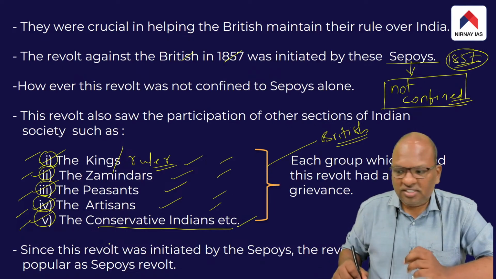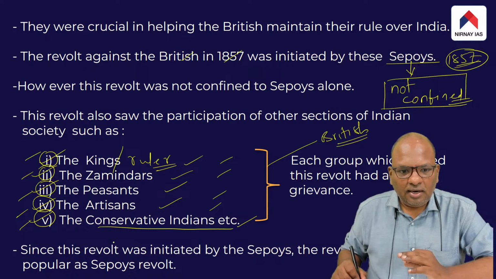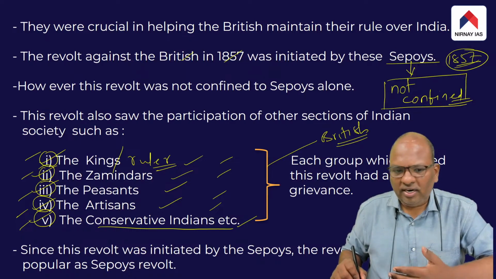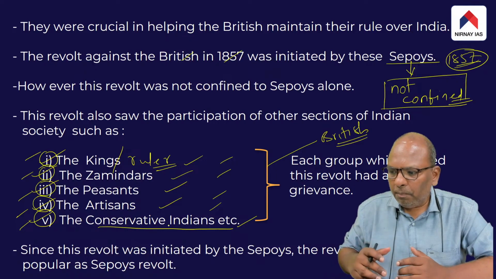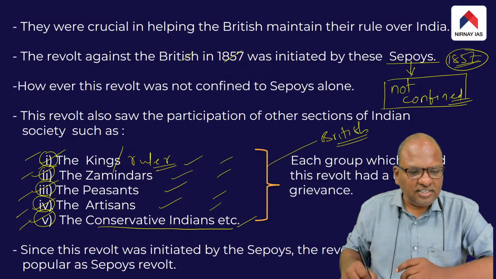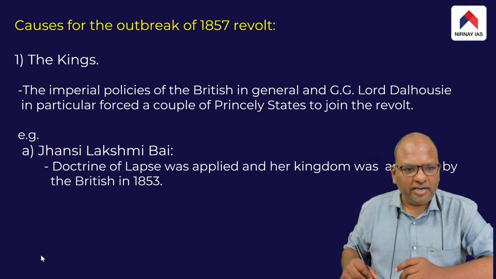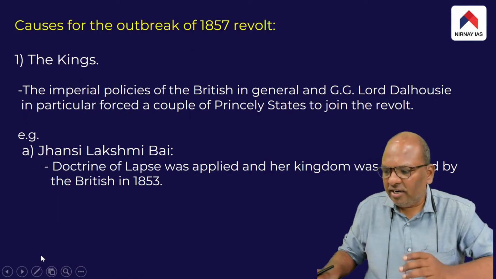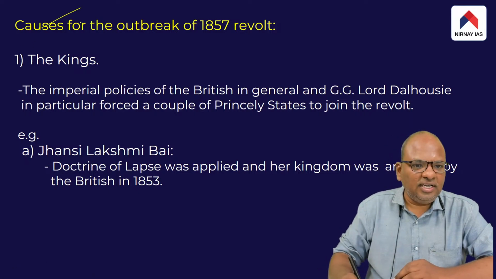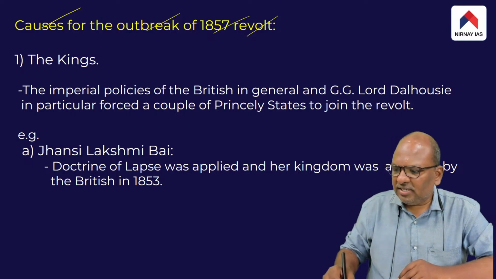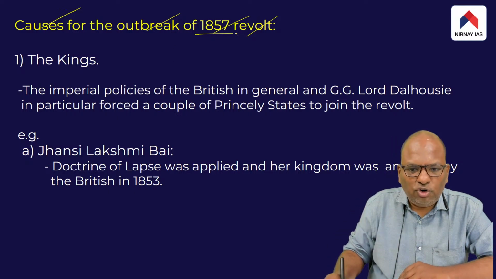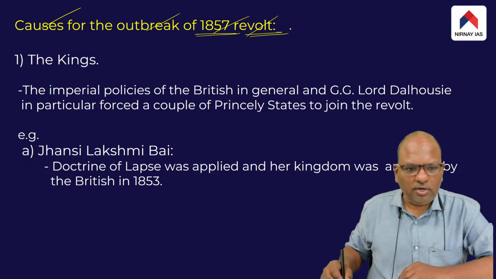Fine. Now let us take a look at the factors that motivated each of these different sections of the Indian society to participate in the 1857 revolt. What made these different sections participate in the revolt? Let us understand those points. Now we'll take a look at the causes for the outbreak of the 1857 revolt.